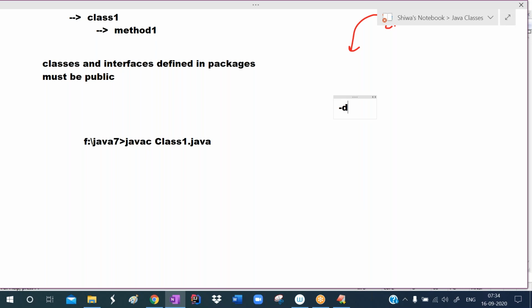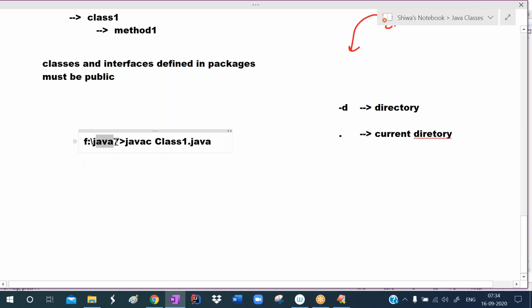So we have to use one option. What is that? -d. Here d stands for directory. I already told you, package means a directory, or you can say a folder. Then where you want to create it, that path you can specify. If you want to create the package in the current directory, write dot. Dot means current directory.